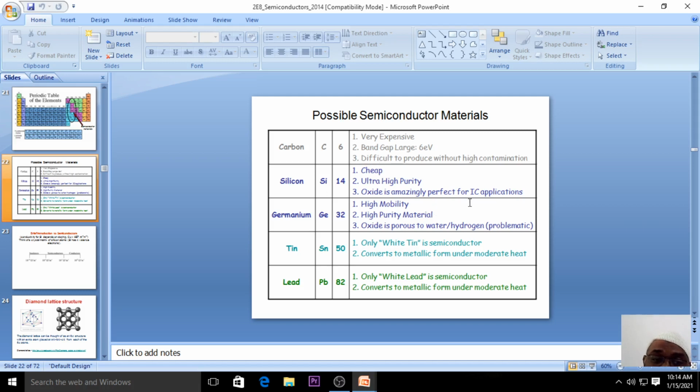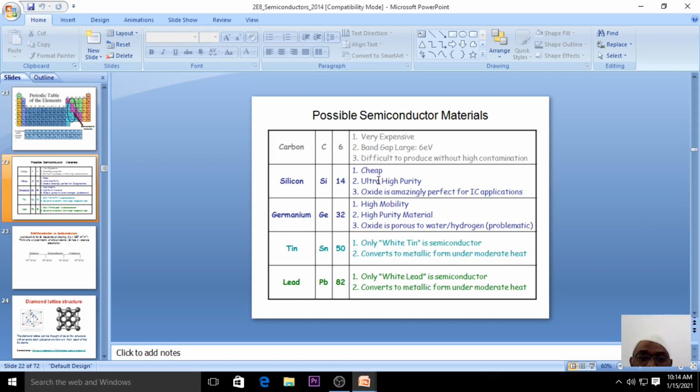So why do we go for silicon only? Because it is very cheap, it will have very high purity, and it is perfect for integrated circuit applications, right? This is the reason why we go only for silicon. Why not carbon and germanium? These are the reasons why we do not prefer carbon, germanium, tin and lead, so we just go for silicon.